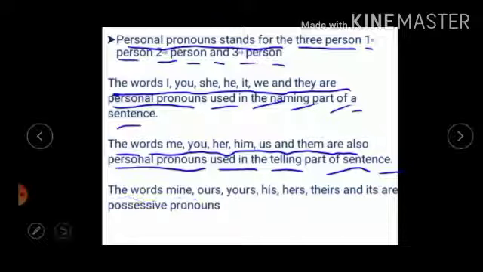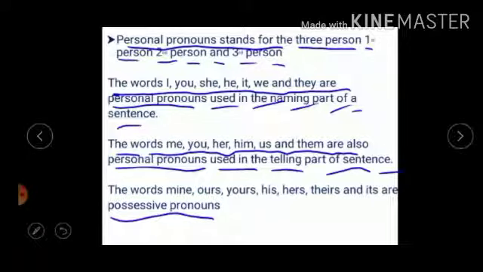Then we will go to possessive pronoun. It will be seen that the possessive cases of most of the personal pronouns have 2 forms. Of these, the forms my, our, your, her, their are called possessive pronouns.